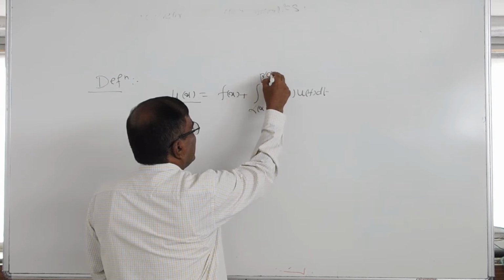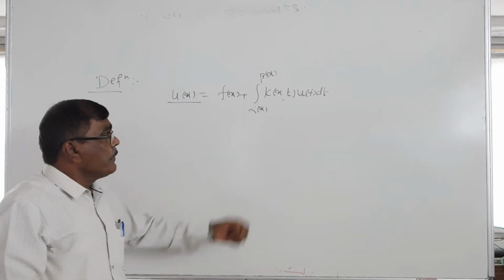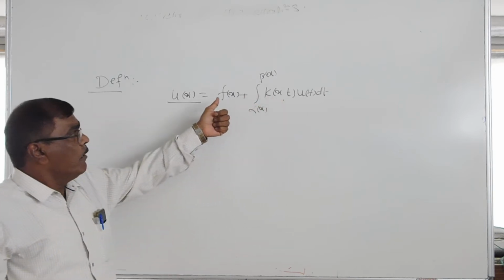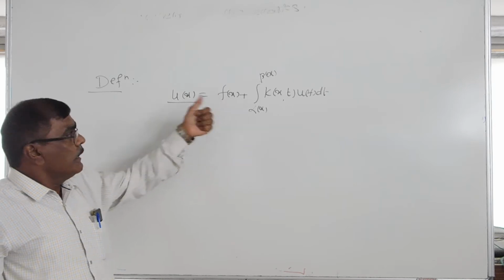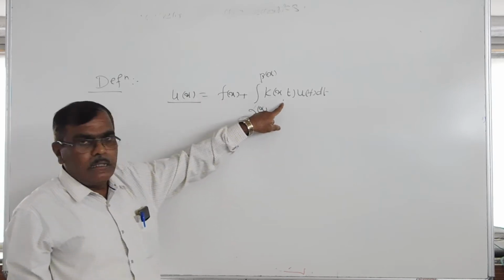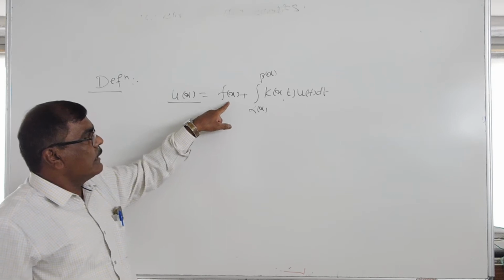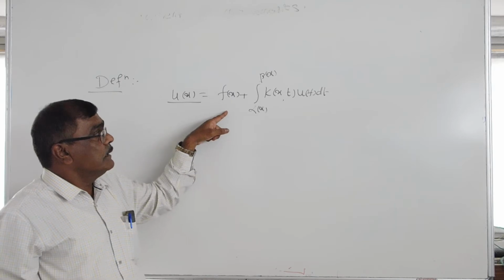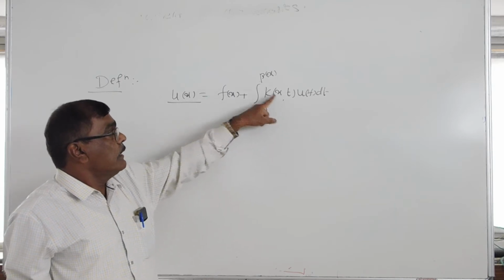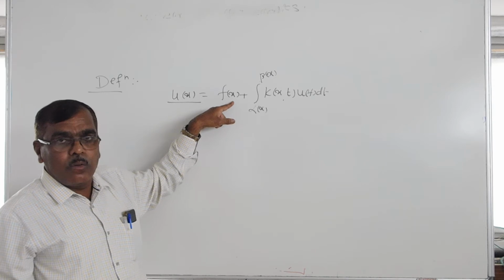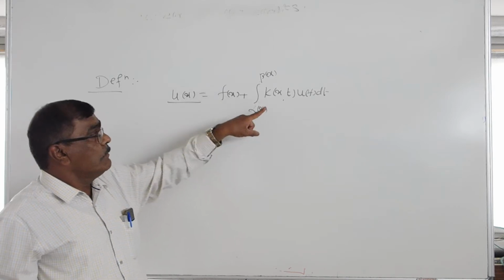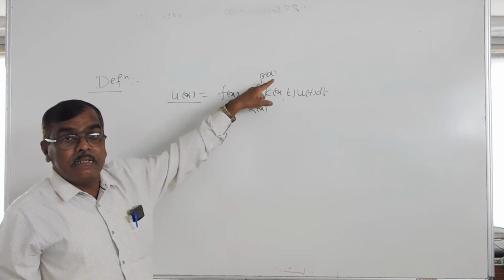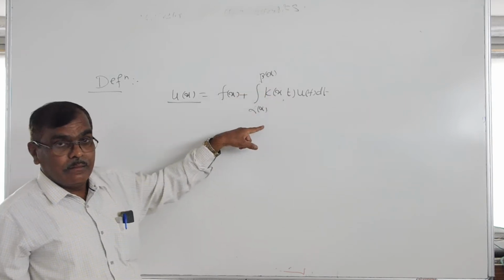This is the standard form of the integral equation, where k of x, t is a kernel and f of x is a function of x. Both are given in advance. It means when we solve this integral equation, we already know k of x, t and f of x. These functions are known, and then we have to find u of x. Alpha x and beta x are the limits of the integral equation.